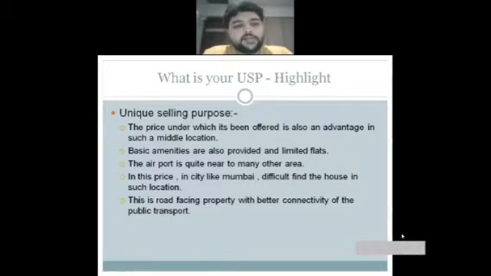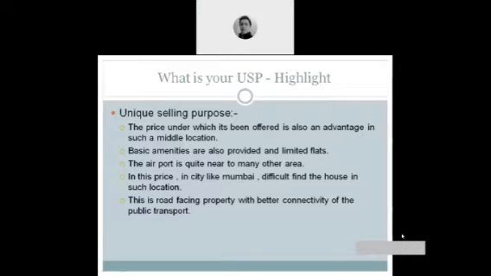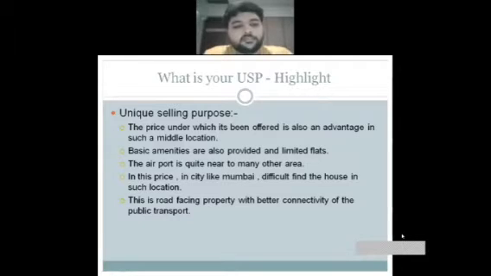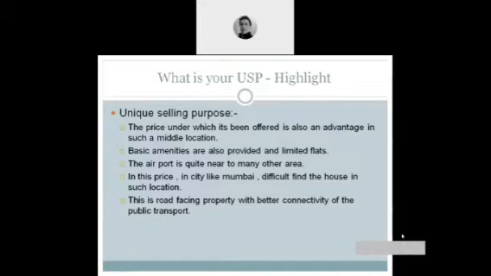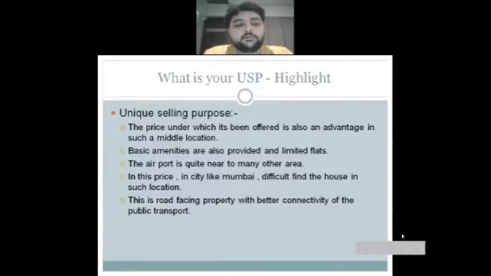USP: the price at which it is being offered is also an advantage in such a middle location. Basic amenities are also provided with limited flights. The airport is quite near to many others. In this price, in a city like Mumbai, it is difficult to find a house in such a location. So this is the USP. Then next slide.